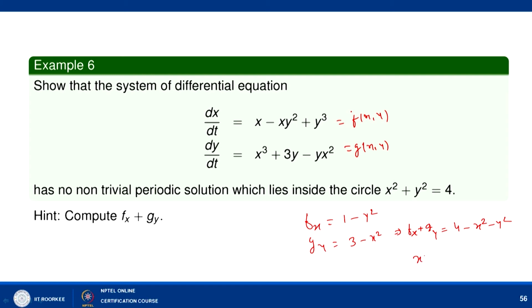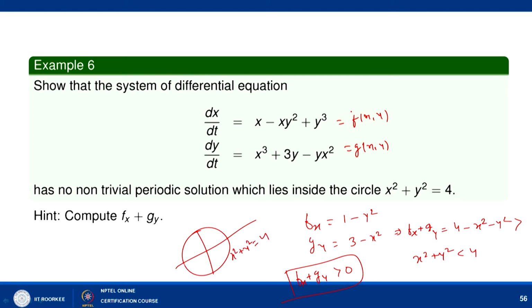So if x squared plus y squared is less than 4, then f_x plus g_y is positive. It will not change sign here. So in the region x squared plus y squared less than or equal to 4, we do not have any closed orbit, and hence we do not have any non-trivial periodic solution which lies inside this circle.